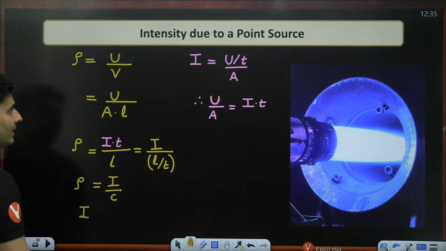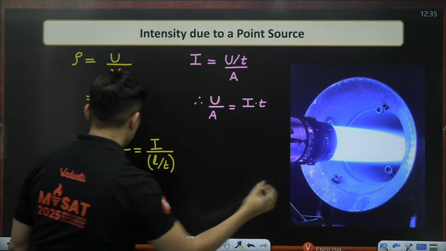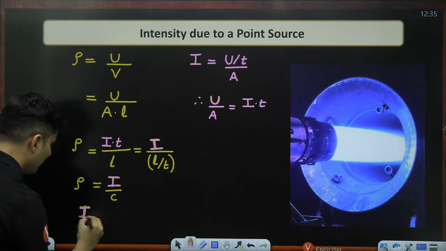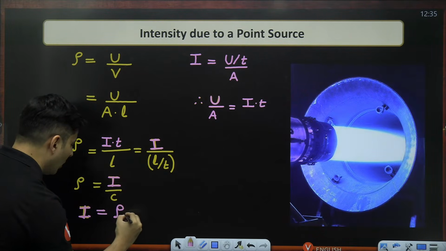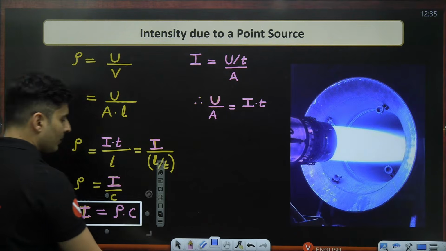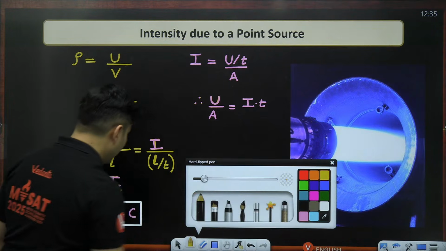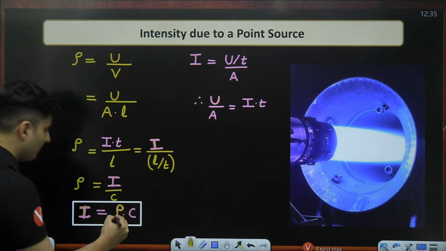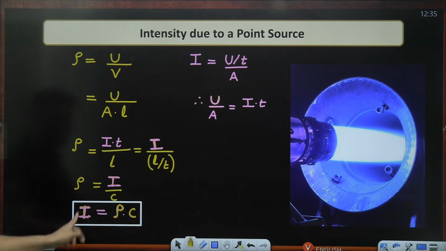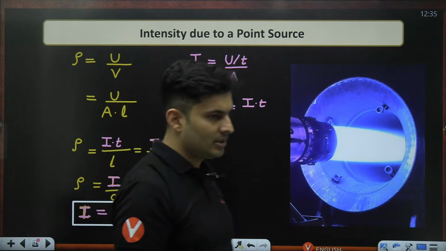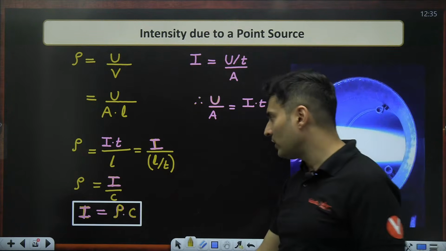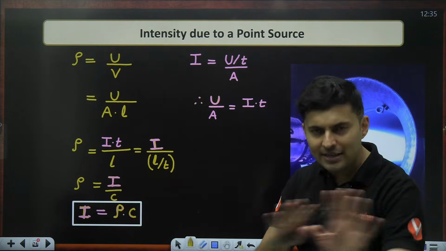So this particular intensity will become rho C. Very important formula. Intensity will become energy density multiplied by the speed of light. Very, very important. So if you know energy density multiplied by the speed of light, you get the intensity. Very straightforward.